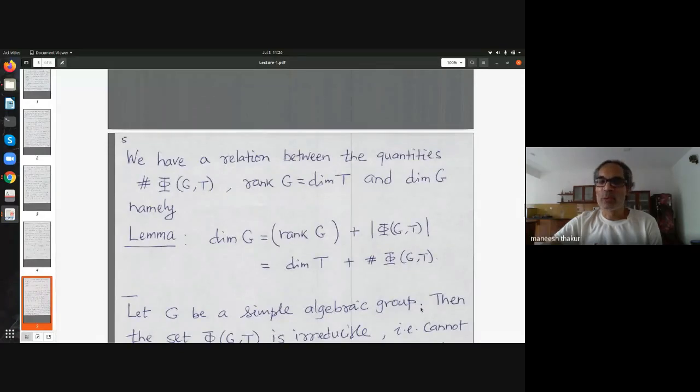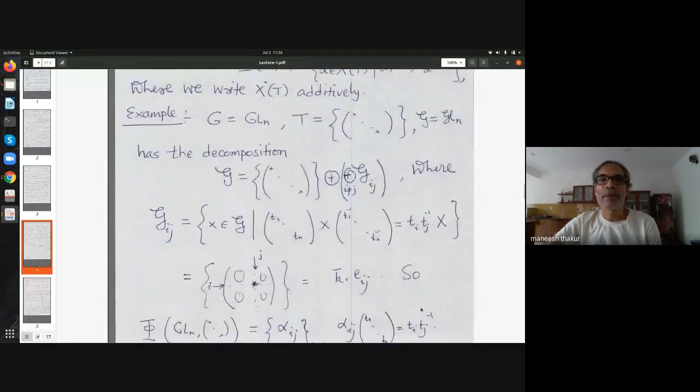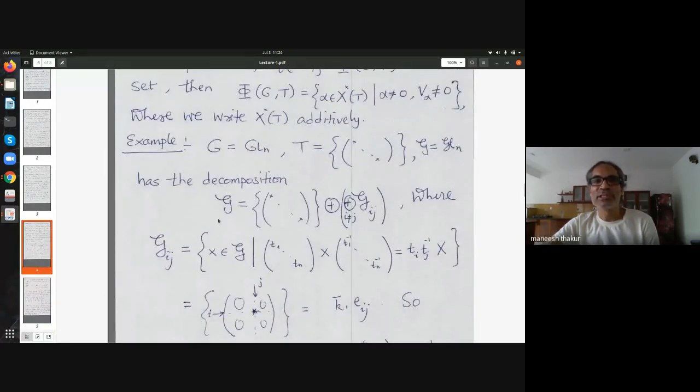Going by this decomposition, you see here in this example, g has broken up into a direct sum of, this is the Lie algebra of the torus actually. So its dimension is same as dimension of T, which is really rank of G. And then I have these, in practice, you will see these are all one-dimensional spaces.